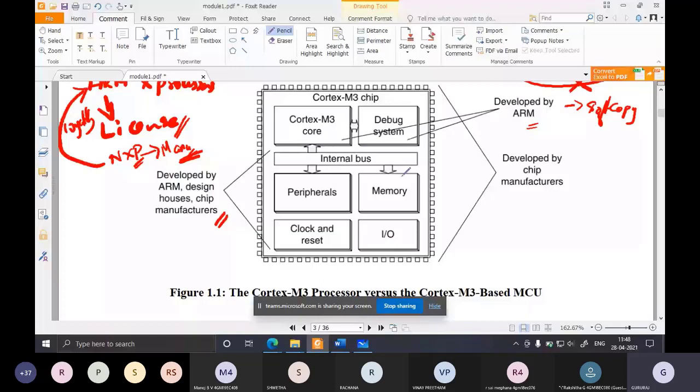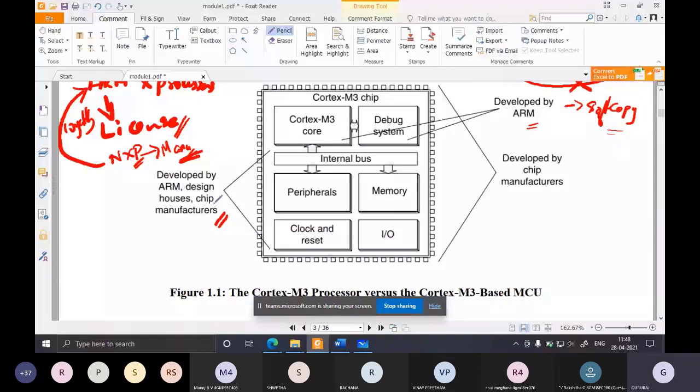That is what will happen in ARM also. Okay, so only these two, Cortex core and debug system, are developed by ARM, and that too only soft copy. Okay, so the remaining peripherals, bus, and everything will be designed by the chip manufacturers according to their requirements, according to their applications. Okay, if it is a mobile phone, the memory can be more. If it is an electronic toy, then the memory requirement may be less. So accordingly, that chip manufacturer will decide and design whatever the remaining is required.